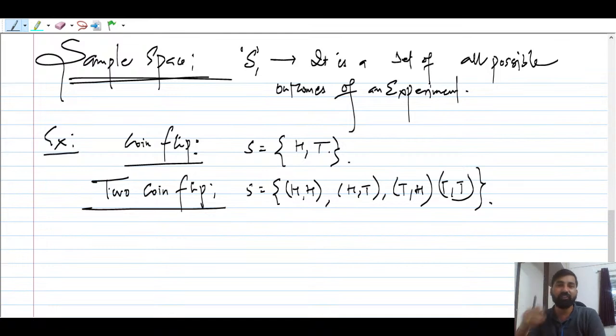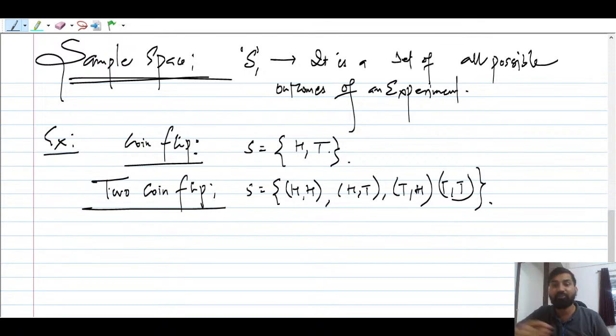Four outcomes. In the first toss you got head, in the second toss also head. In the first toss head, in the second toss tail. In the first toss tail, in the second toss head. Or in both tosses you got tail, tail. These are the possibilities. With two coins it is a little hard, but you can simply write that these are the outcomes.